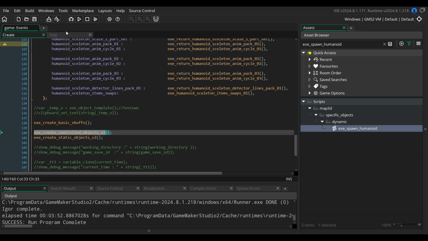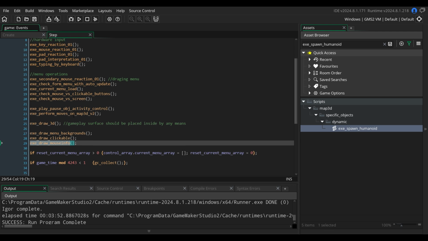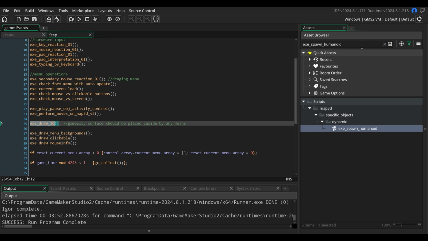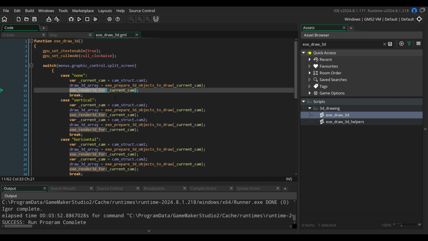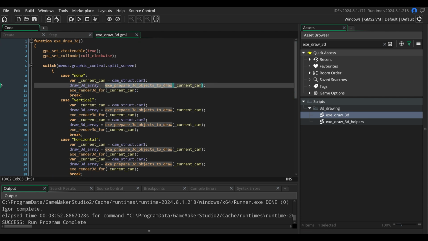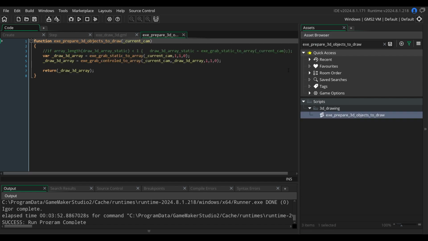So during a process of drawing 3D, which obviously, if you ask a question about selecting something on the 3D screen, you're already drawing something, we are utilizing some render. And we are grabbing objects to draw.